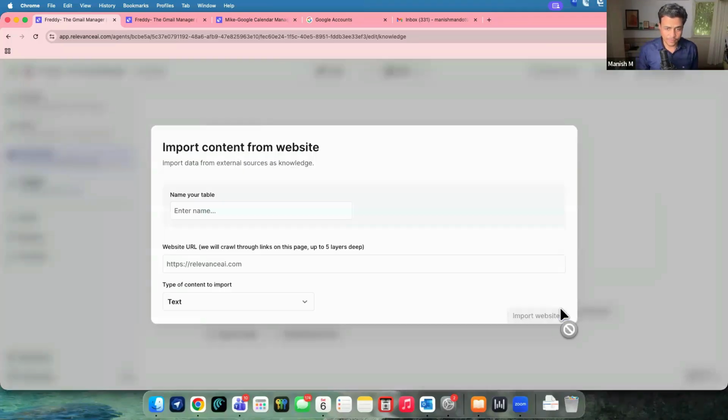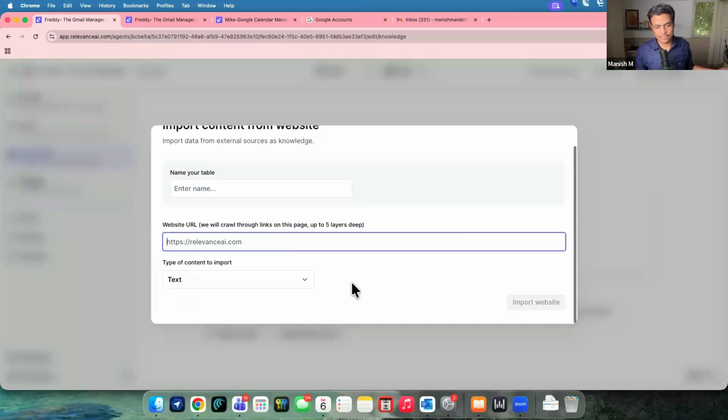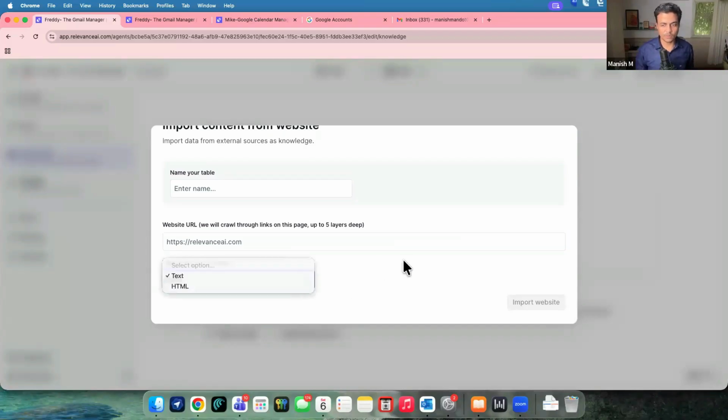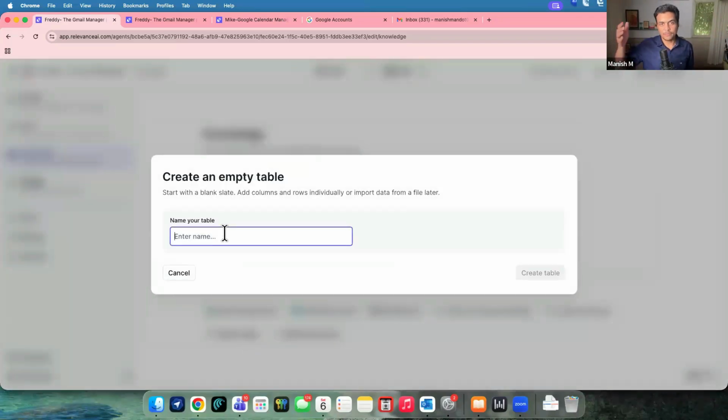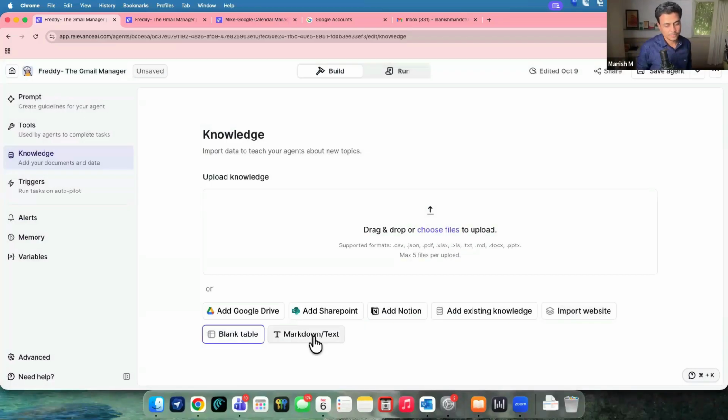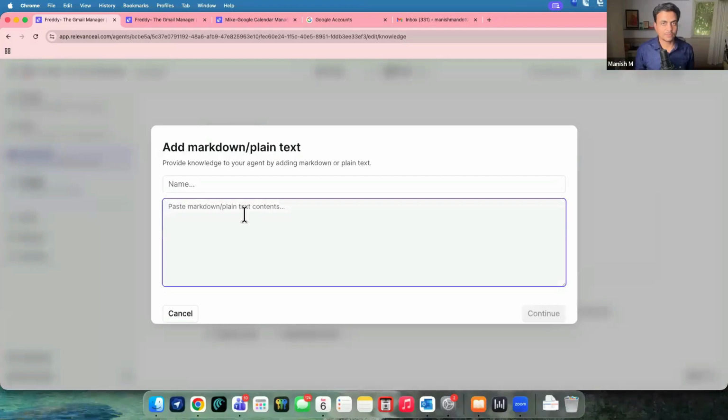Further down, we can import things from websites. Just have to give the website name. It can extract all the content from that particular website or the whole HTML structure. Nothing but a scraping kind of thing. So as soon as you say, okay, get data from this website, it will pick static data from that website and dump everything into a knowledge base. You can create some tables. Table is again how we create in n8n tables or make.com tables, those kind of basic infrastructure. And further down, if you want, you can even drop some sort of markdown text, which is copy and paste from some document. The whole text can go right here itself. Now, why is it markdown?